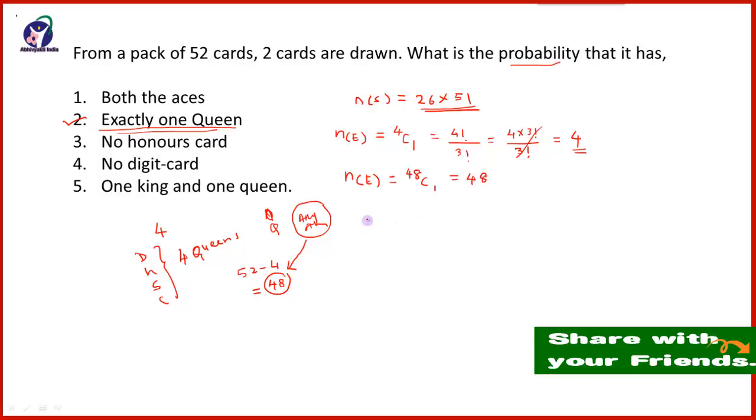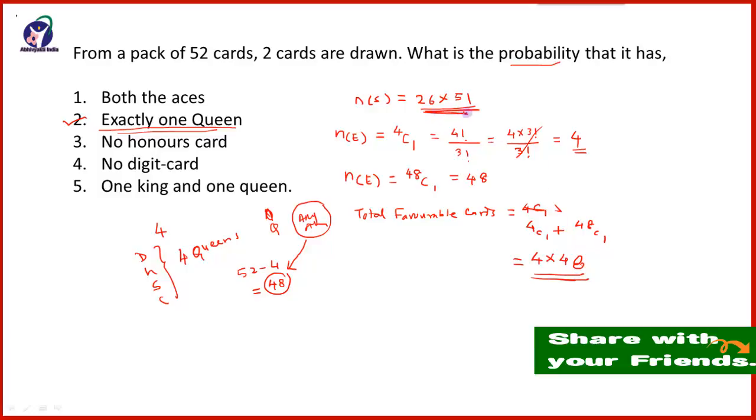Therefore the total favorable cases will be 4C1 times 48C1, because here both are dependent, which is equal to 4 into 48.